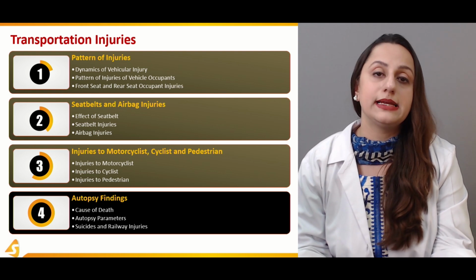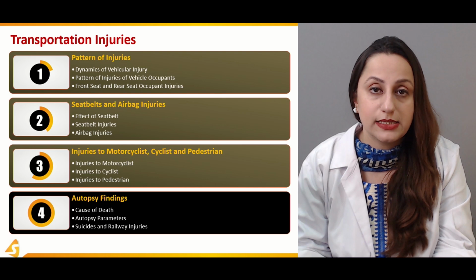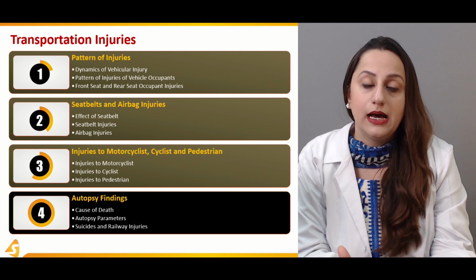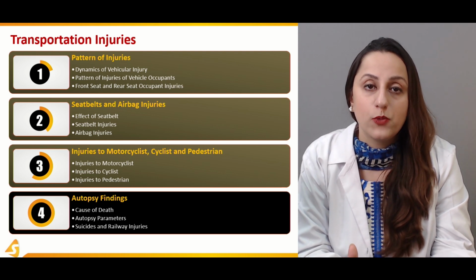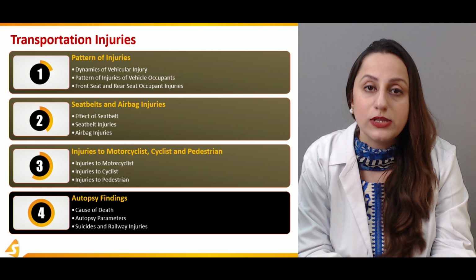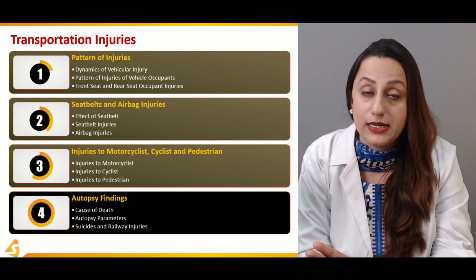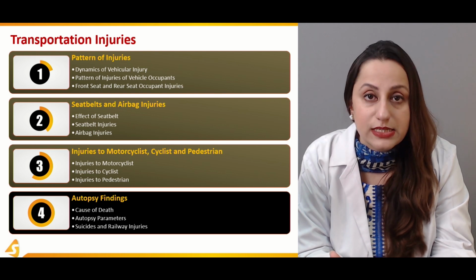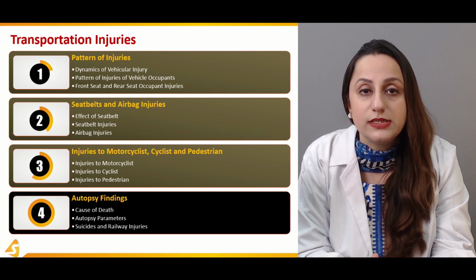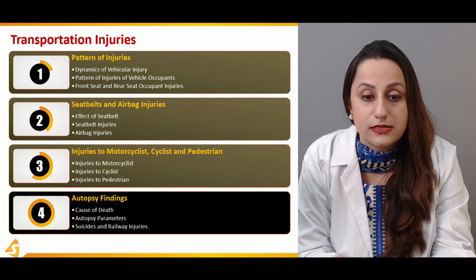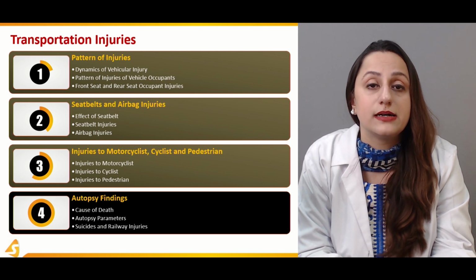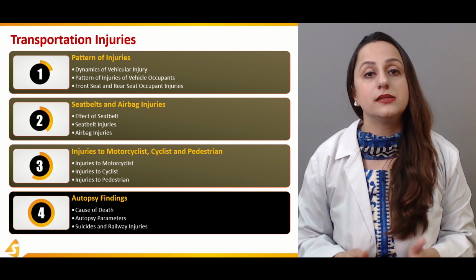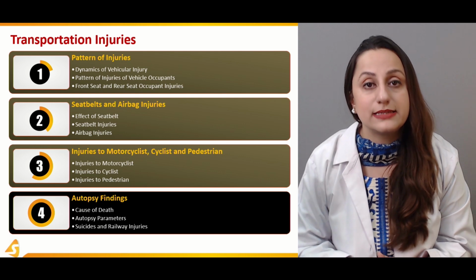In this section, mainly we are discussing the cause of death. So whenever we are dealing with a road traffic accident, whatever the case may be, we are basically finding the cause of death of all the people involved in that case. It can be the occupants of the vehicle as well as the pedestrians. All of these are included whenever this kind of accident occurs, because, of course, it can be of a homicidal nature. The medico-legal aspects include the homicidal, the suicidal, as well as the accidental nature.